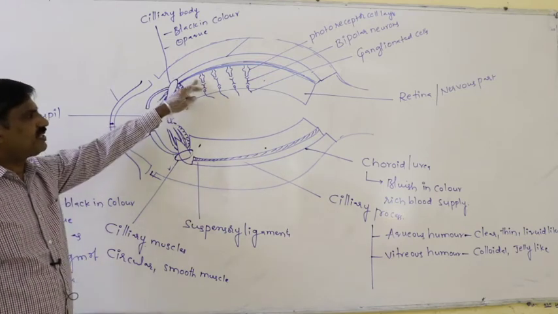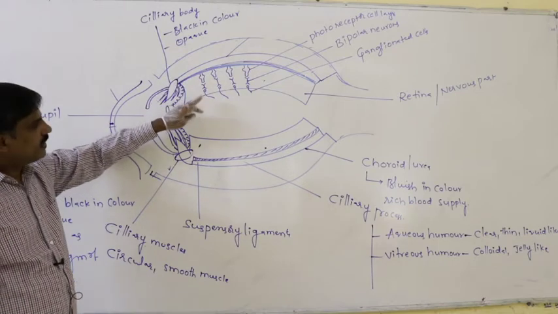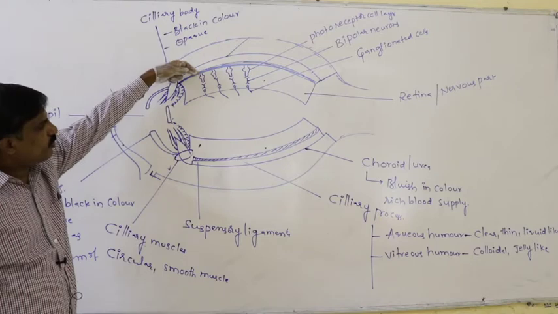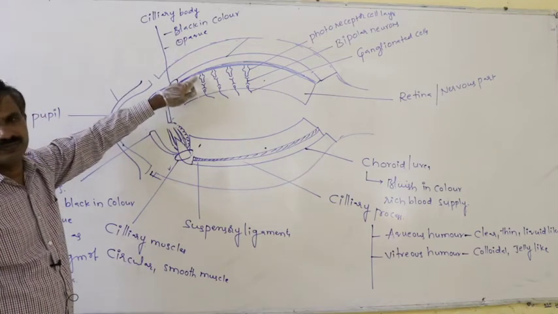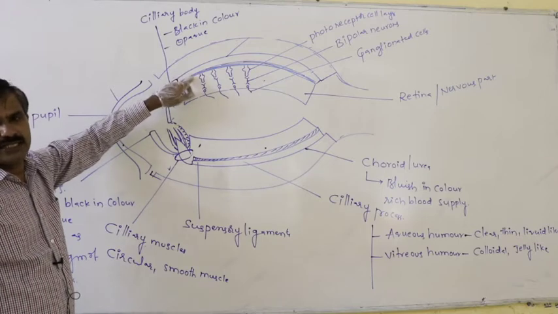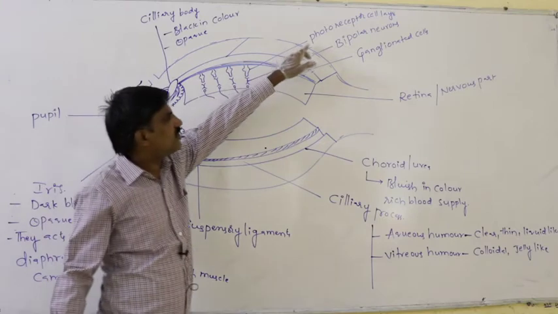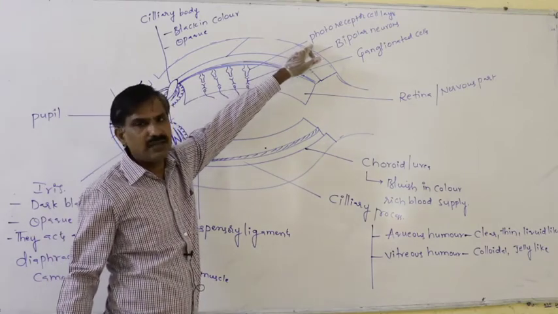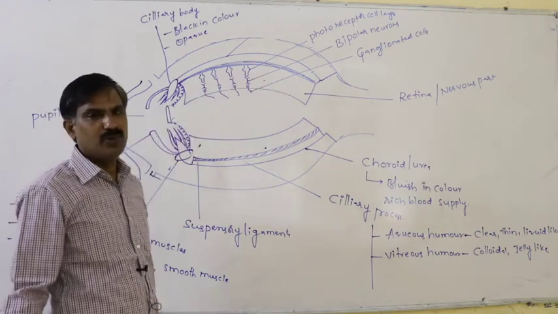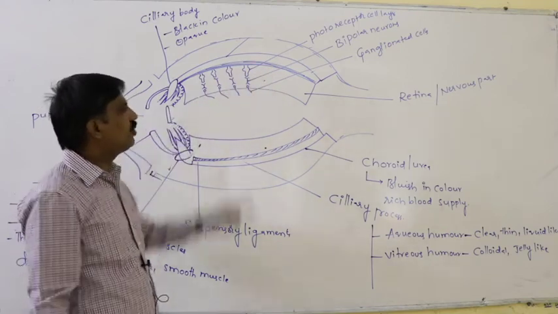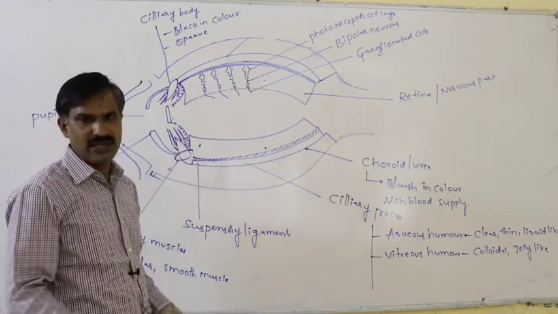The 3 layers of cells are present from outer to inner in a sequence. This is the inner, this is the outer portion. In the retina, the cells present outermost are said to be the photoreceptor cells. Below that, the cells present are the bipolar neurons. Below that, the cells present are said to be the ganglionated cells.